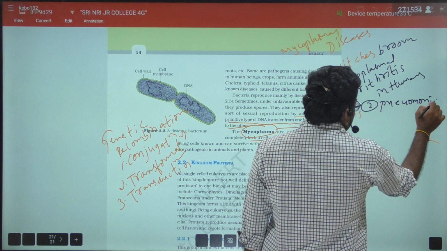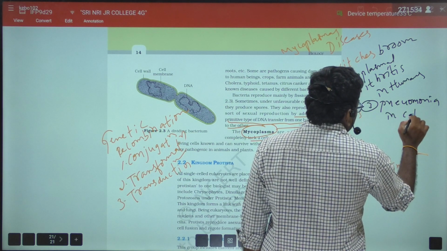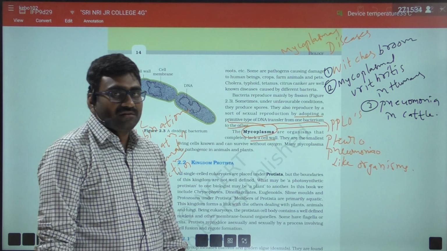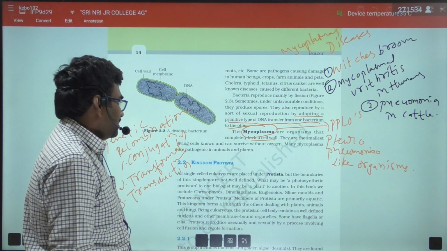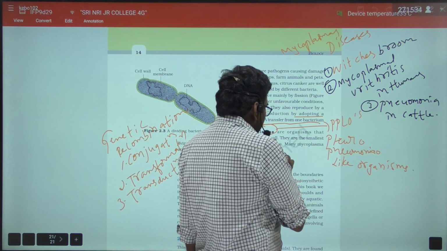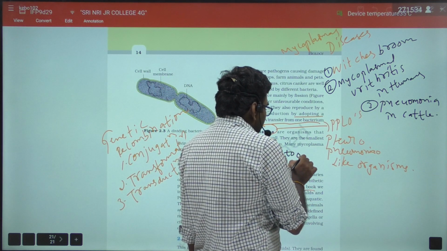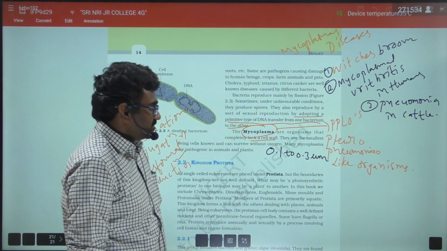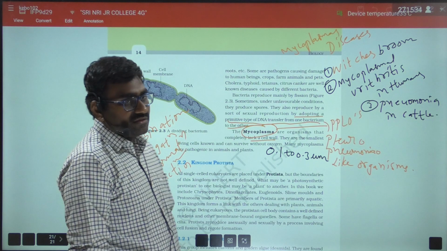The smallest bacteria are mycoplasmas. Mycoplasmas are the smallest bacteria, and their size varies from 0.1 to 0.3 micrometers. So this is about some important points regarding the kingdom Monera.